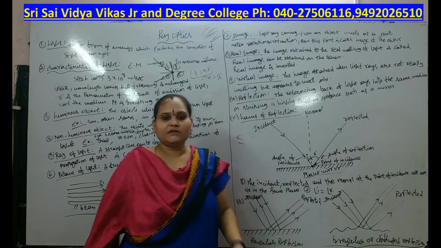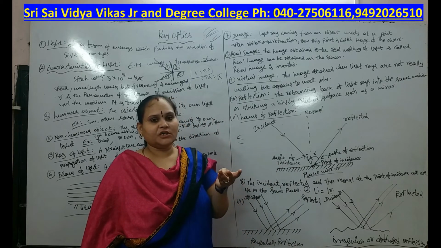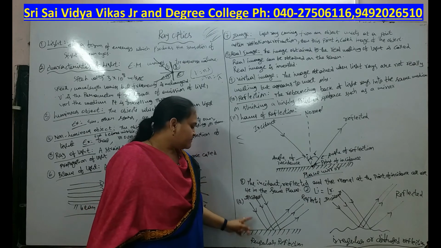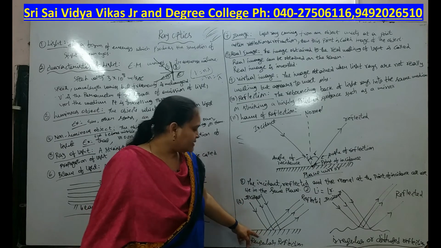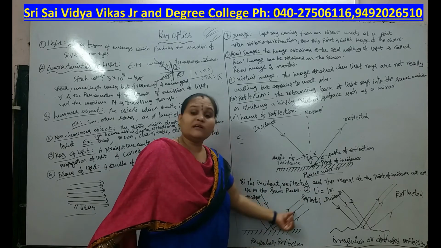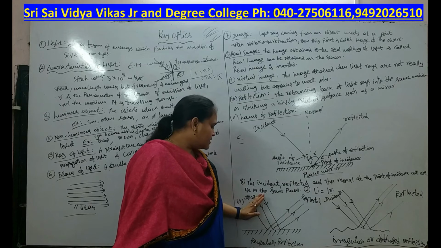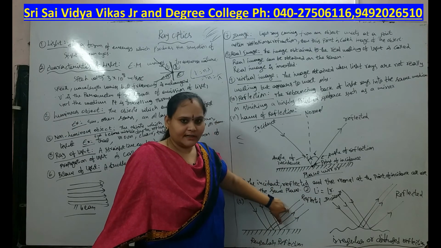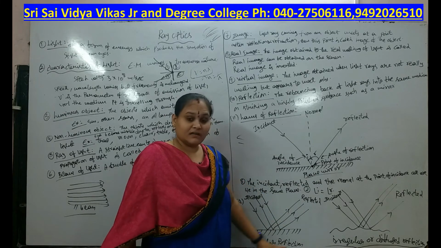In reflection, we have two types: regular reflection and irregular or diffuse reflection. Regular reflection means this is the incident light and this is the reflected light, in a parallel, proper direction, in a regular manner. This is the incident ray, this is the reflected ray, in a proper, regular manner. This is nothing but regular reflection.